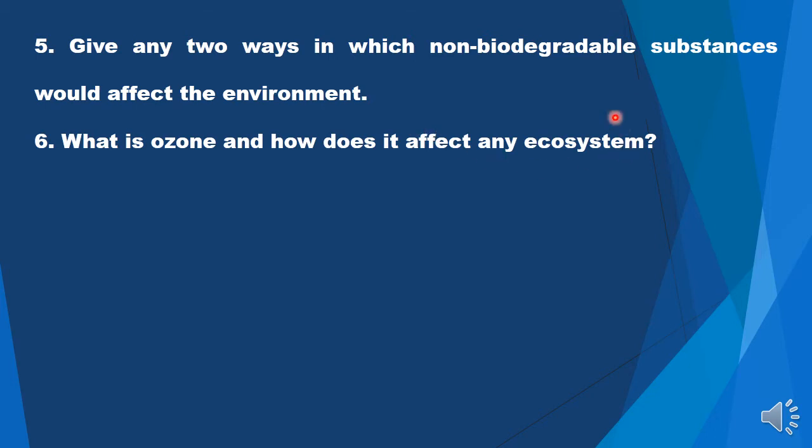But if we are talking about ecosystem in particular, they most drastically affect the aquatic ecosystem because UV radiations reduce the overall productivity of phytoplanktons. And remember, phytoplanktons are the producers of marine ecosystems. So if the producers are not there, their productivity is very low, then the entire ecosystem is going to collapse because any food chain starts from producers. So that is how ozone is a very protective layer and it ensures that all ecosystems on earth are running properly.